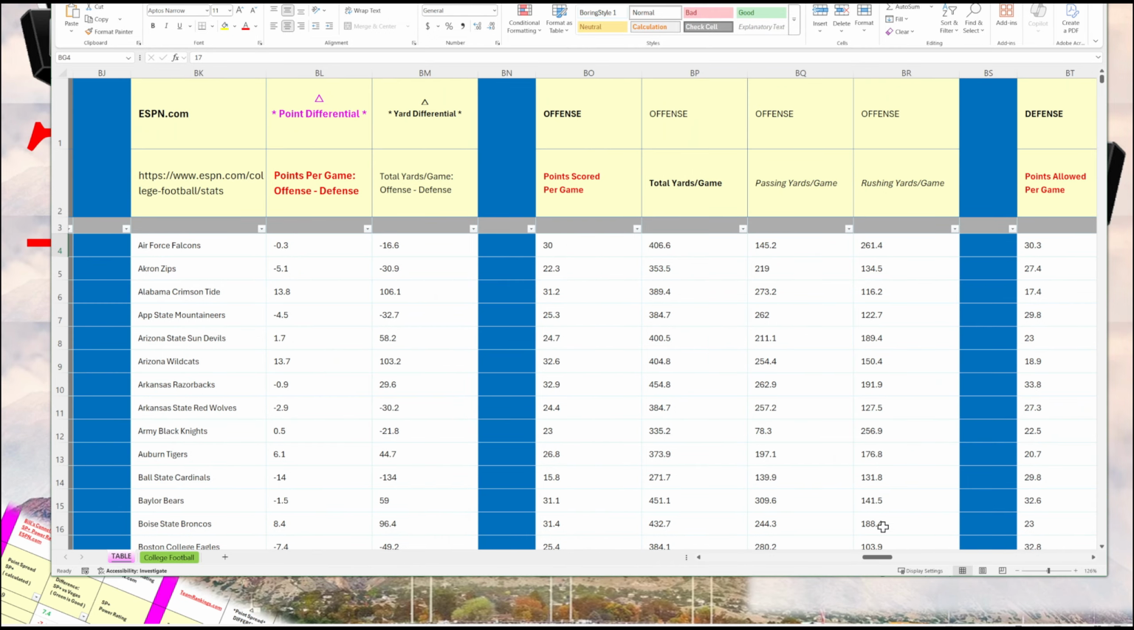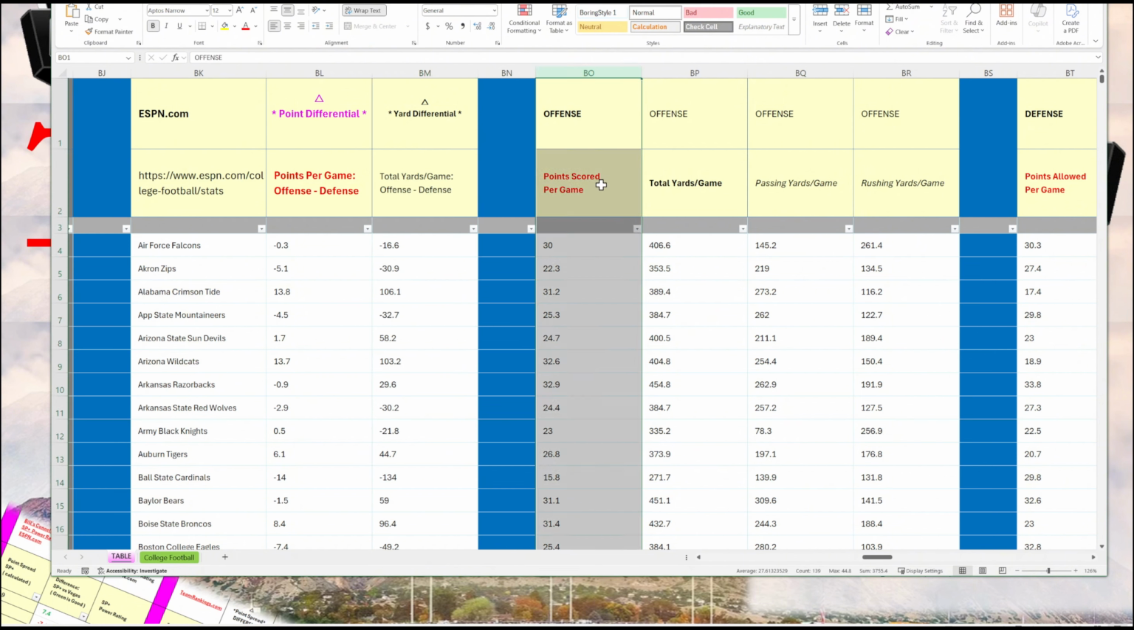And then the following stats here are from ESPN, and these are raw stats. Here I have the point differential, and that's the points scored per game minus points allowed per game. Offense minus defense. I also include yard differential. That's total yards gained per game minus total yards allowed by the defense per game.